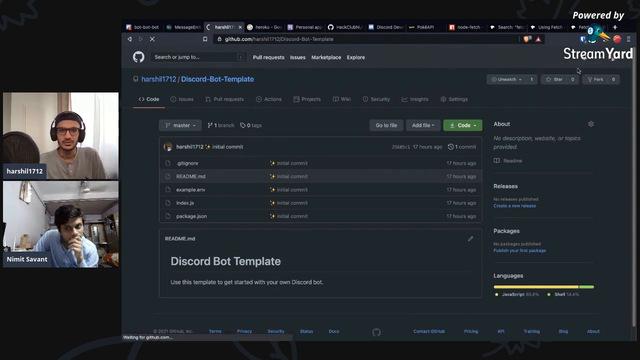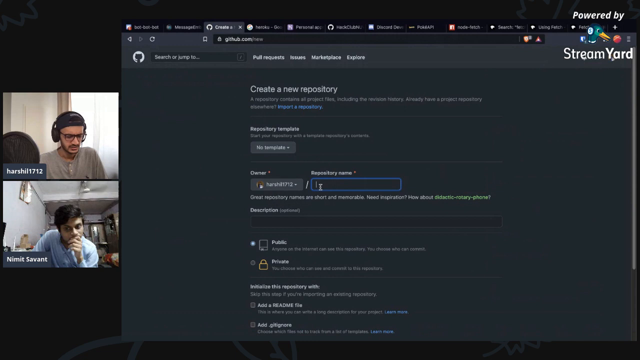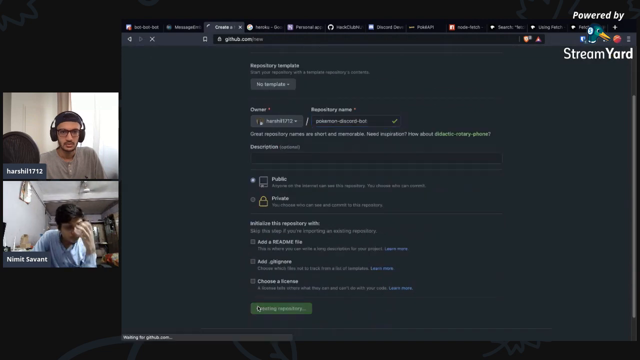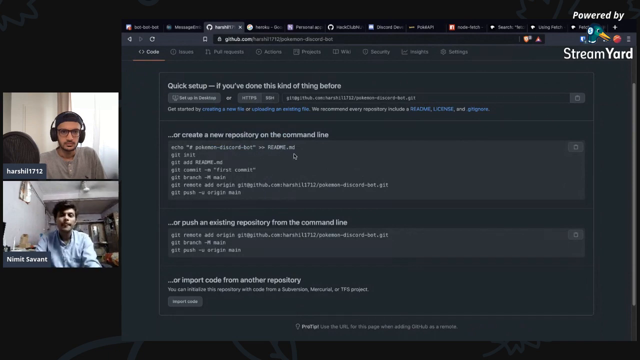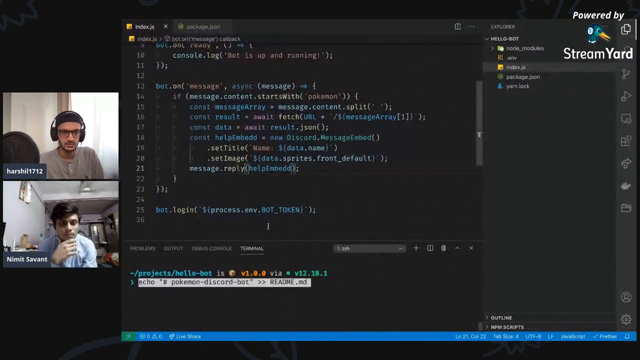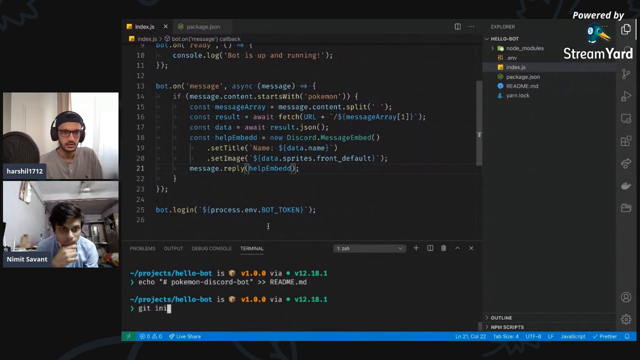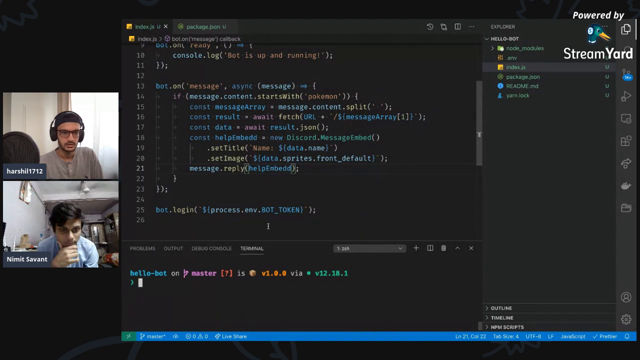All right. So new repository. I'm gonna call this Pokemon Discord. Create repo. I'm gonna simply copy and paste all these commands one by one. I'm just gonna do git init, clear this. I also want to add a git ignore file.